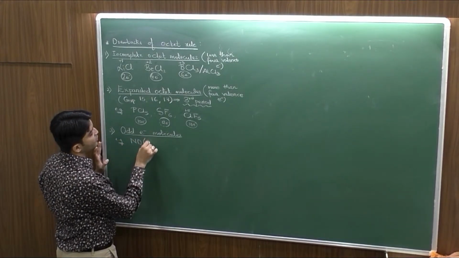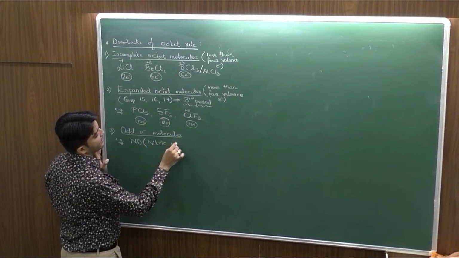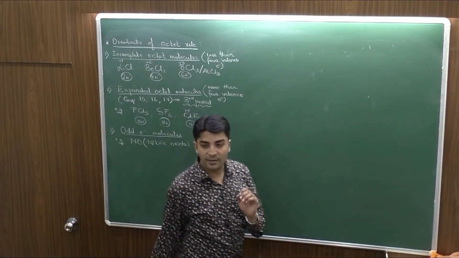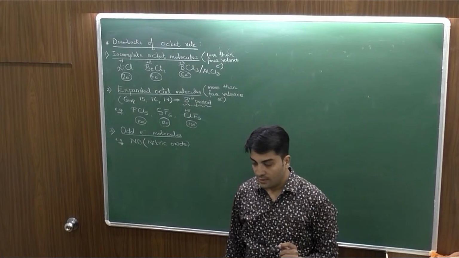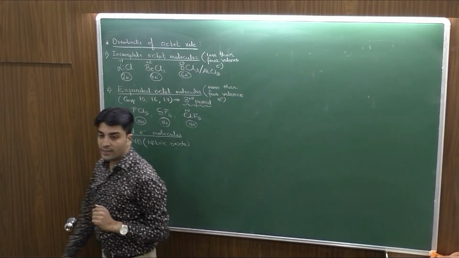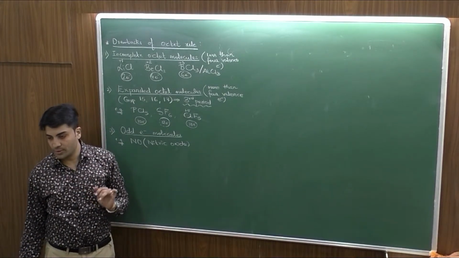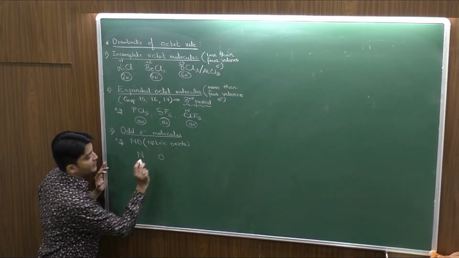What is the name of NO? Nitrous oxide. Nitrous nahi hai, it is nitric oxide. Please don't get confused. Nitrous oxide is N2O, which is called laughing gas. Nitric oxide is the monoxide of nitrogen, which is NO. The name is important. Now, if I talk about the structure, then N and O के बीच में I have to analyze the bond.